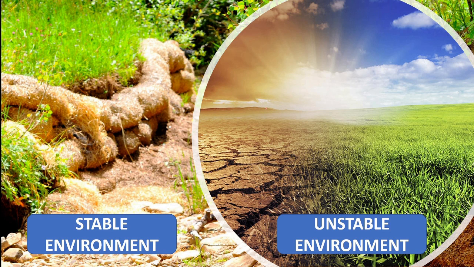Now you can see in this figure two beautiful pictures. Many things are common in these pictures, yet you can differentiate them if you notice the land shown. Here you can see a drought condition. Here in this picture it is a normal condition.